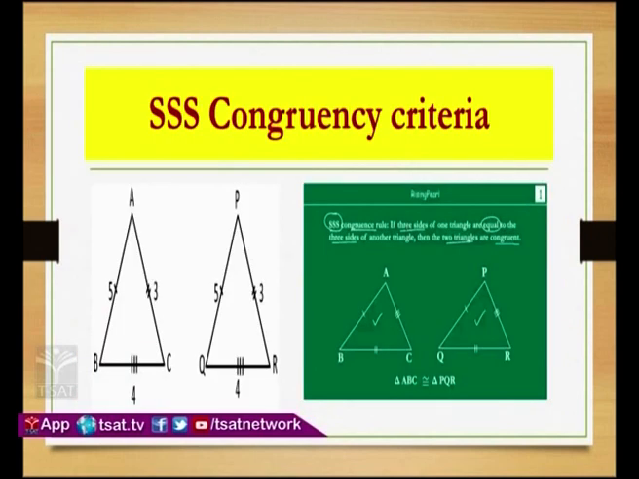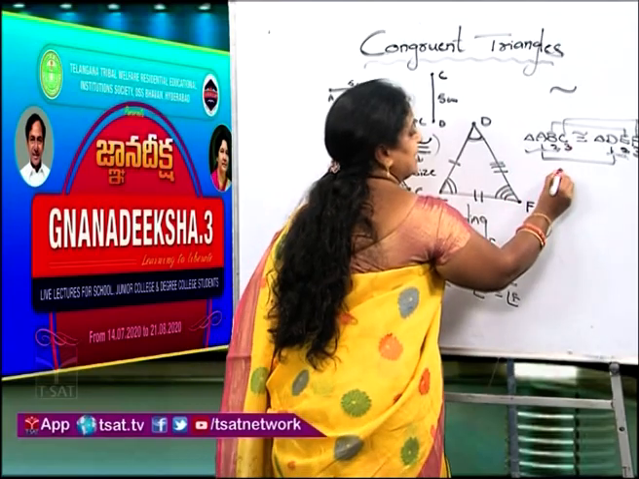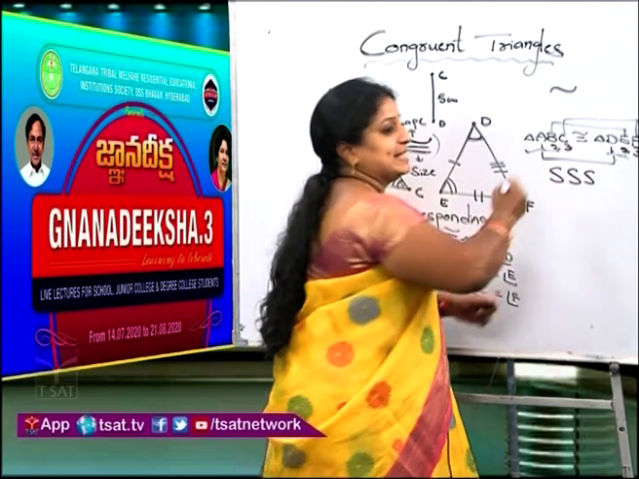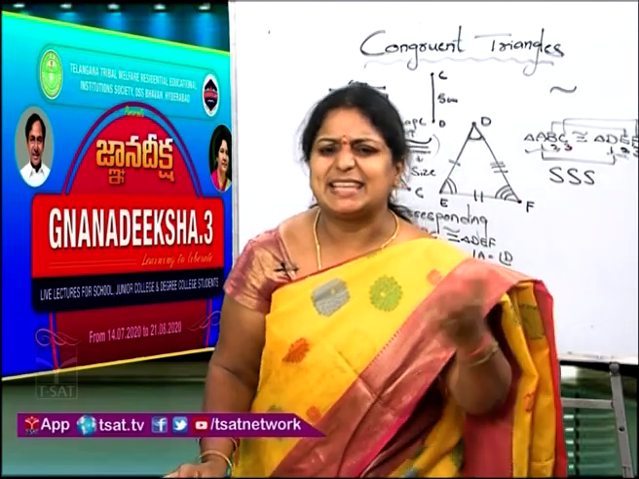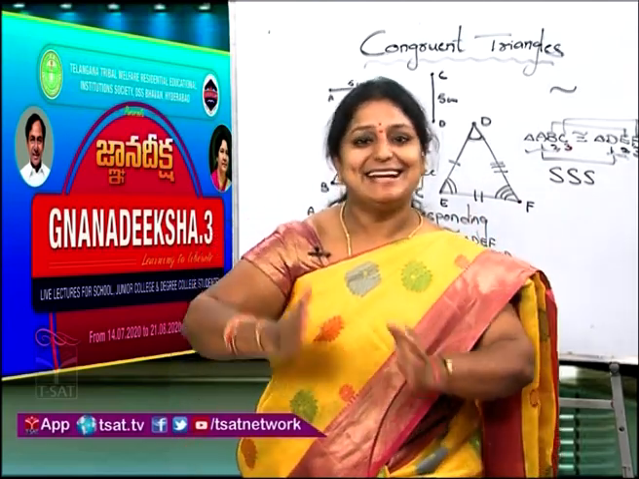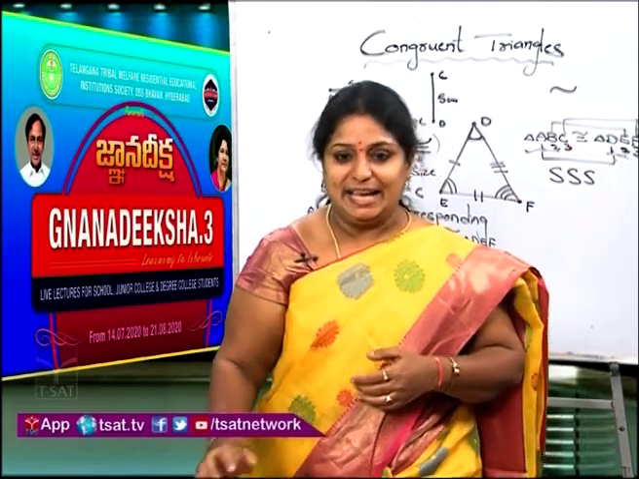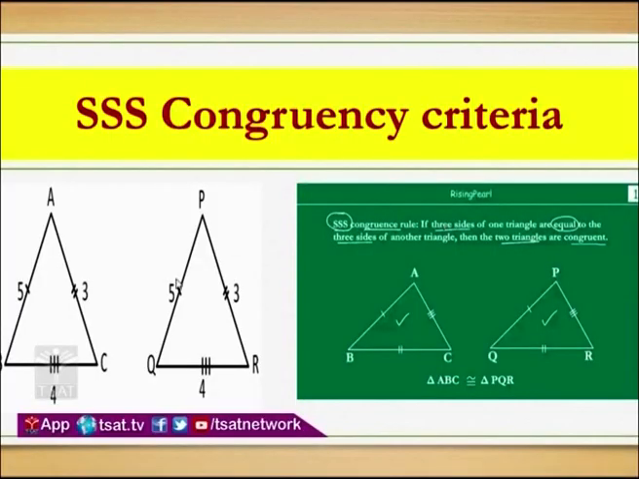Now we will discuss the 4 congruency criteria. The first congruency criteria is SSS congruency criteria. SSS means what? Side, side, side. It means children, see the image here I took. In the first image you observe triangle ABC, triangle PQR. You can see side AB 5 centimeters, side PQ also 5 centimeters, side BC 4 centimeters, side QR 4 centimeters, side AC 3 centimeters, side PR 3 centimeters.